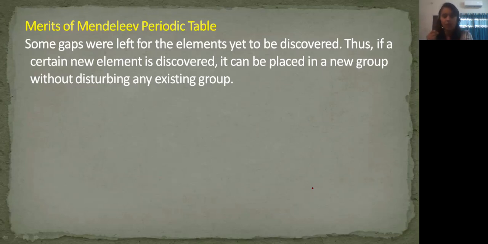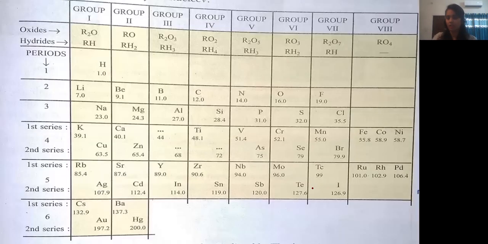Let's move on to Mendeleev's periodic table. You can see hydrogen over here. First of all, see the oxide and hydride columns. This is the oxide column and this is the hydride column. Oxide is R2O, where R is the element. These are the groups.